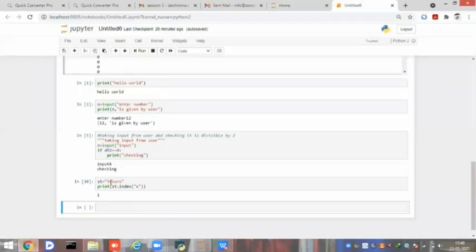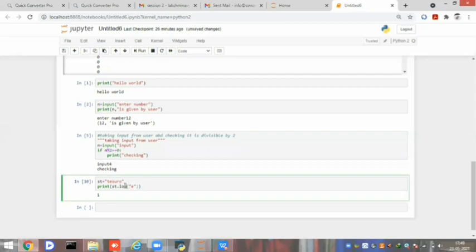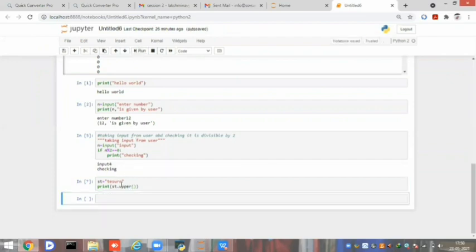Here, for example, I am changing this st to lower. It changes the entire string to lowercase. If I give upper, it changes the entire thing to uppercase.